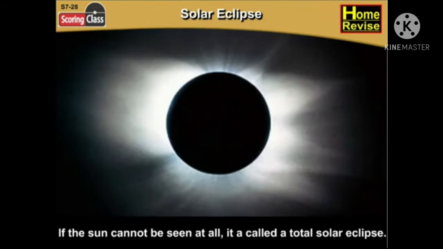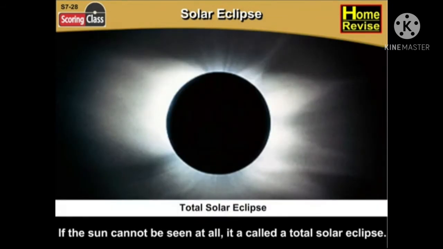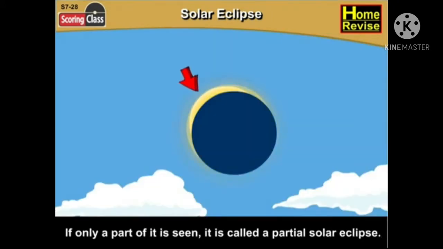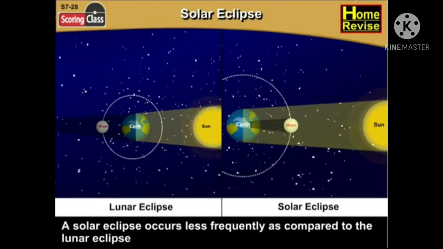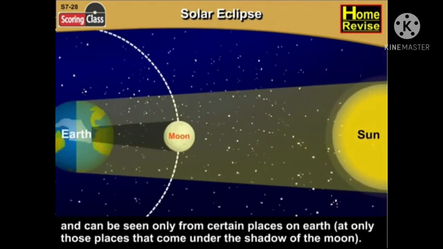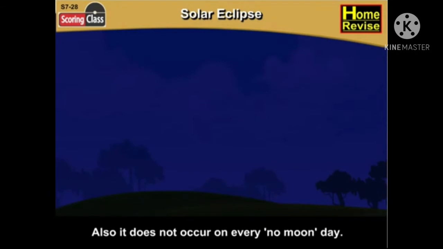If the sun cannot be seen at all, it is called a total solar eclipse. If only a part of it is seen, it is called a partial solar eclipse. A solar eclipse occurs less frequently as compared to the lunar eclipse and can be seen only from certain places on Earth. That is, at only those places that come under the shadow of the moon. Also, it does not occur on every no-moon day.